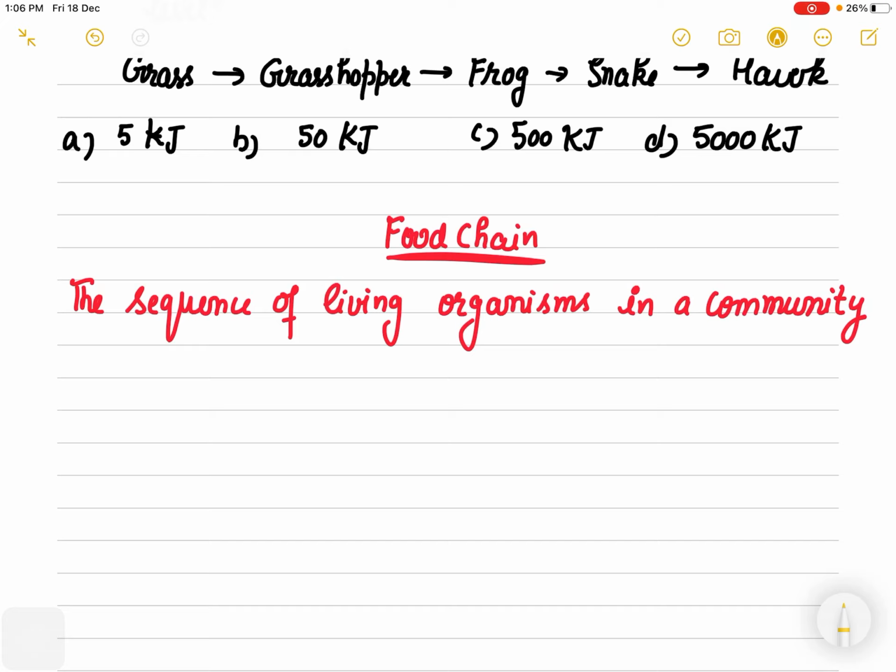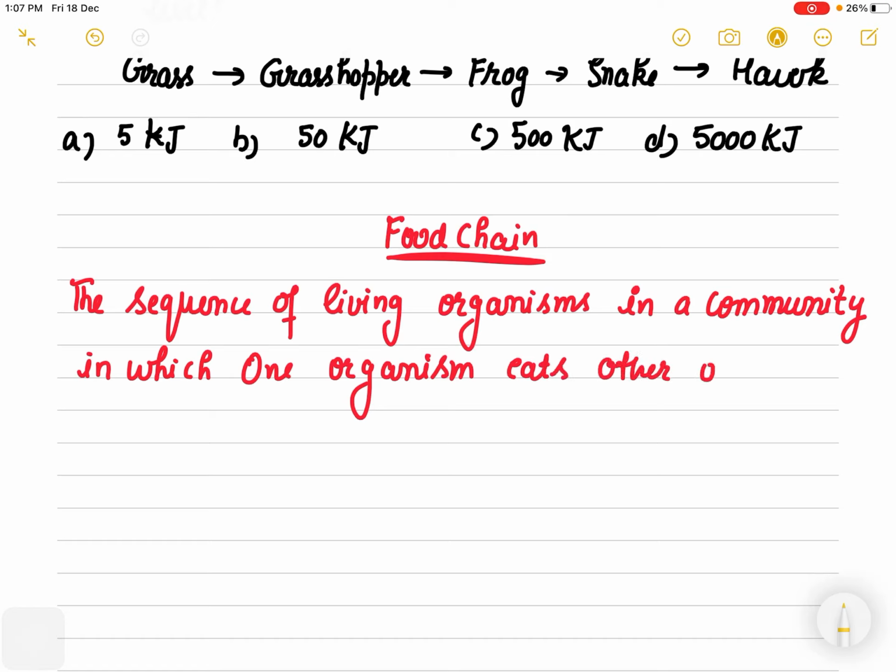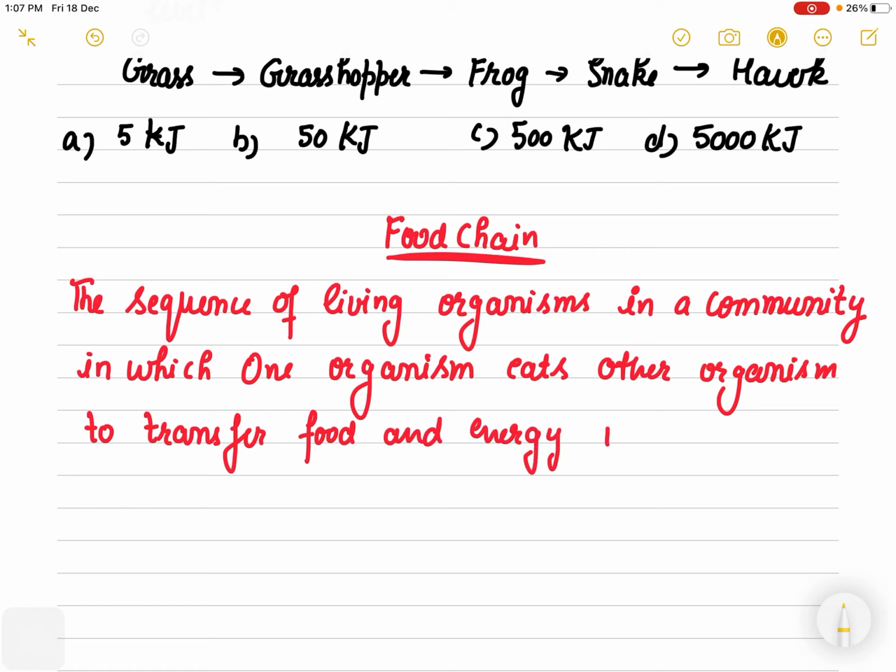The sequence of living organisms in a community in which one organism eats, or you can write consumes, another organism to transfer food and energy, or simply food energy, is called a food chain.